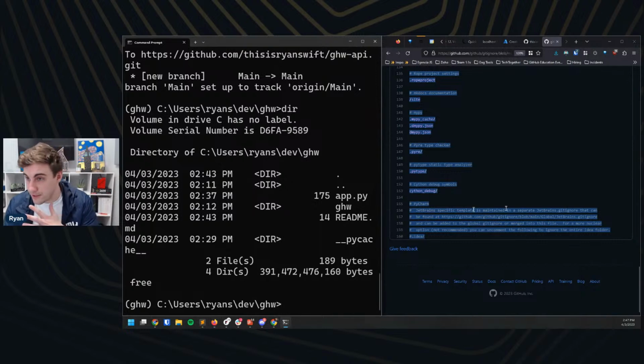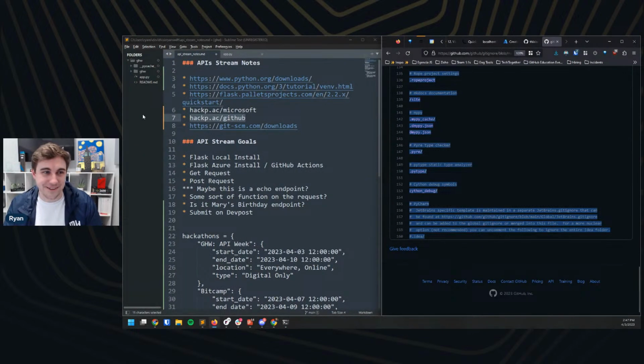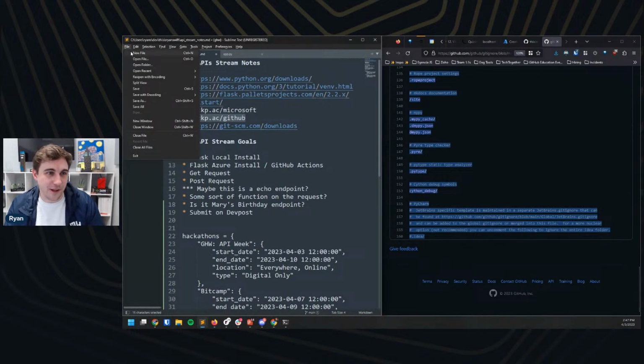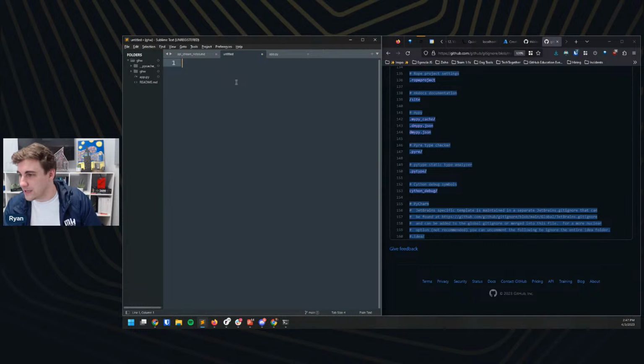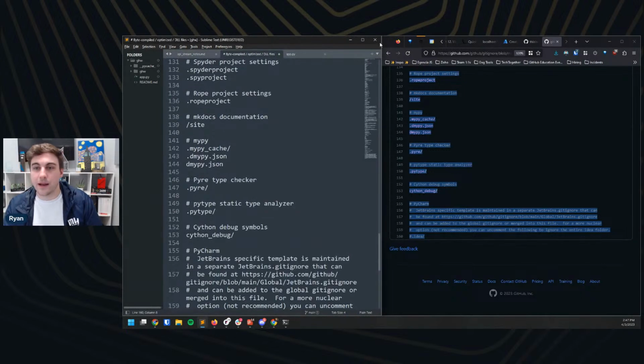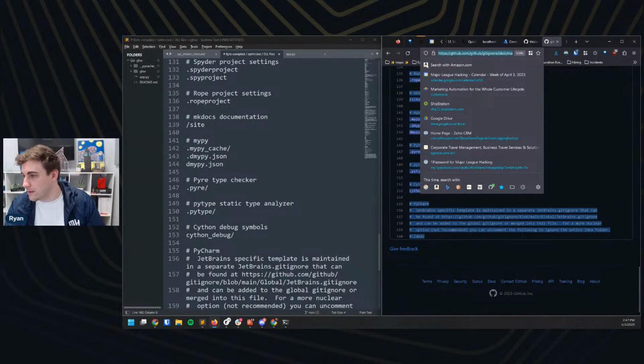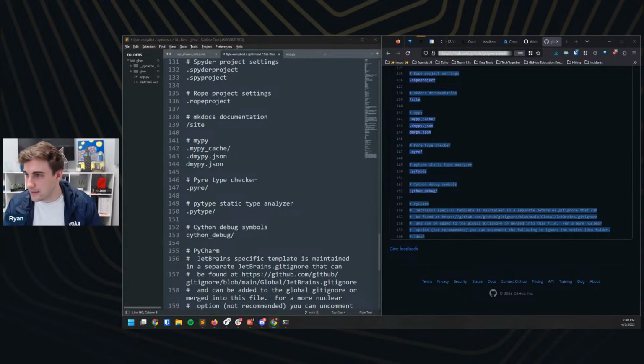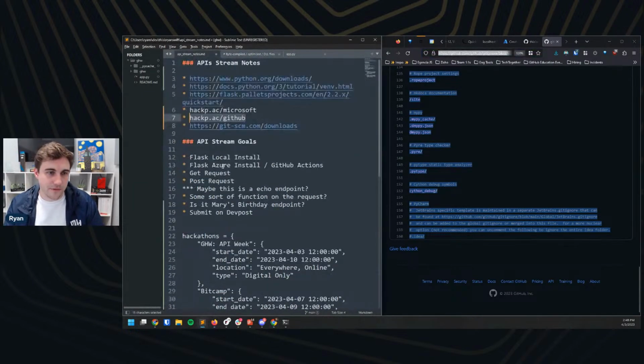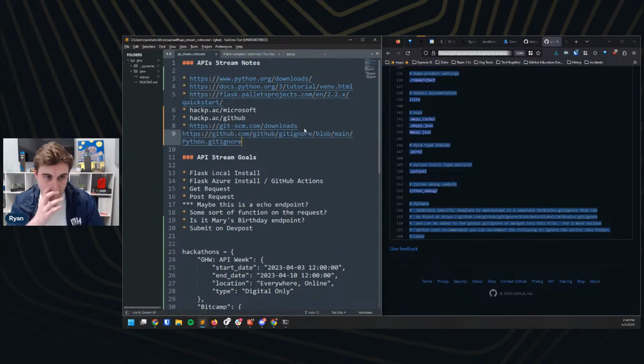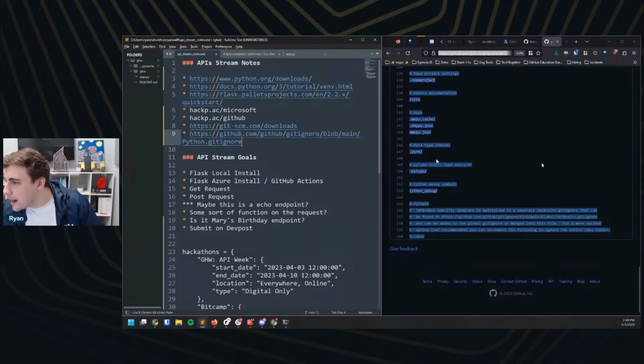I'm sure there are people out there who have reasons not to do this. I find this to be a nice little hack, and I'm just developing for myself here, so I'm not worried about it too much. And I should link this for you all at home as well. Sending it now, and I will put it in our notes doc as well for everybody who joins us afterwards. Bam. While I'm using it, I love to see it.